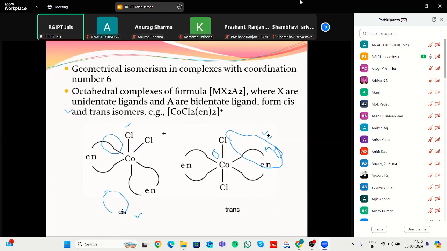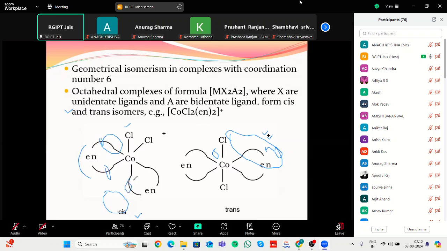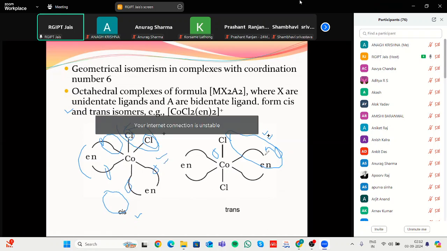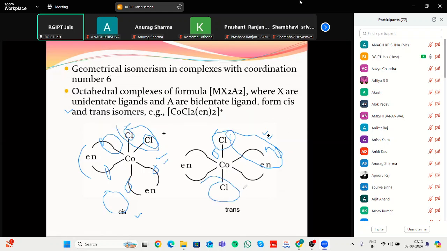Next is bidentate ligand. Bidentate means which has two donating sites, like ethylene diamine. Ethylene diamine has two, like one is from here, second is from here, and in the octahedral complex, the same ligand. If these same ligands attach in the same direction, it is cis. But in this case it is attached in one direction, and the second is attached in this direction. That's why it is known as trans isomer.